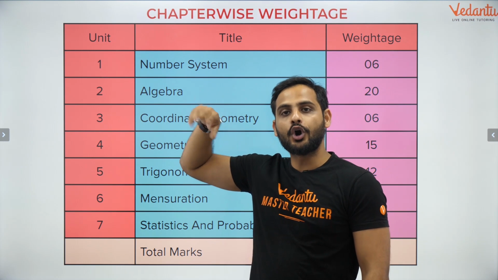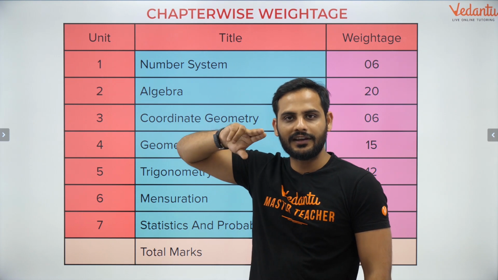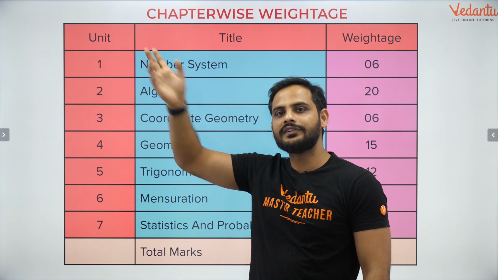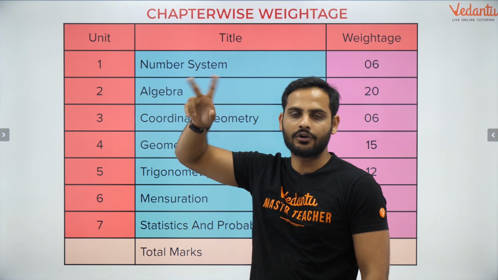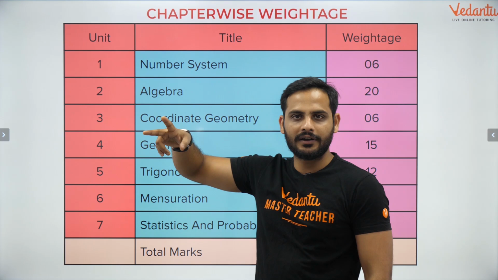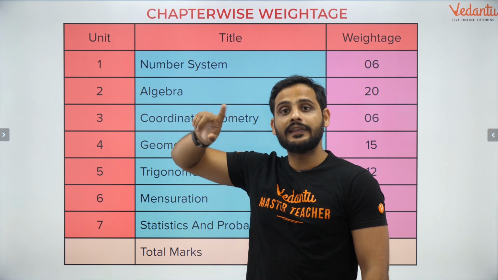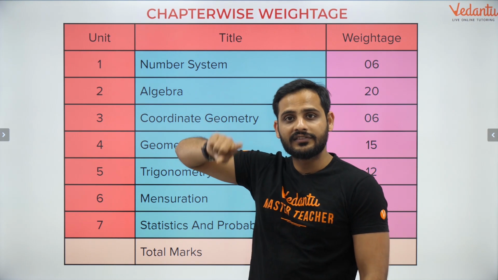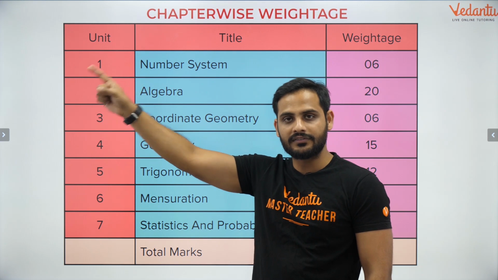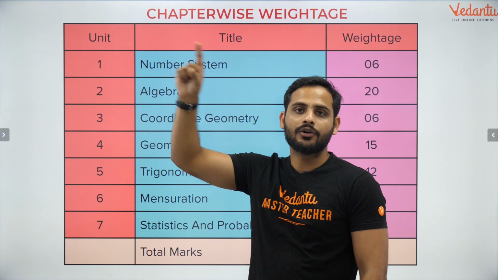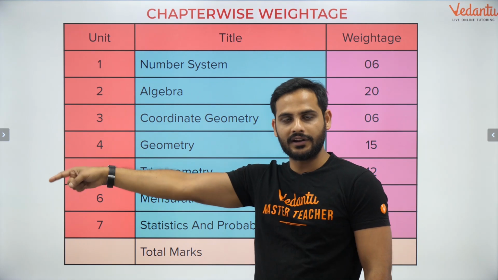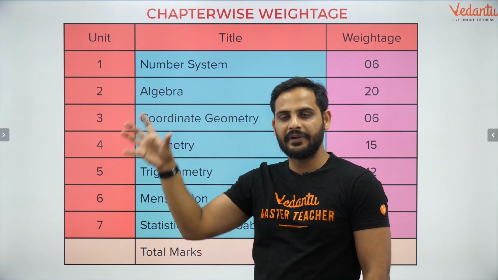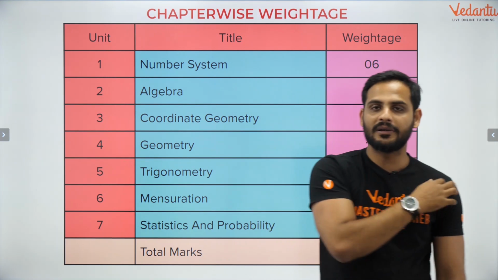Then the complementary angle relation is also there. Sin theta is cos of 90 minus theta. Cos theta is sin of 90 minus theta. So sin and cos are complementary. Tan and cot are complementary. Sec and cosec are complementary. Then the reciprocal relation is also there. Sin and cosec are reciprocal. Cos and sec are reciprocal. Tan and cot are reciprocal. So tan and cot is the only pair which is reciprocal as well as complementary.